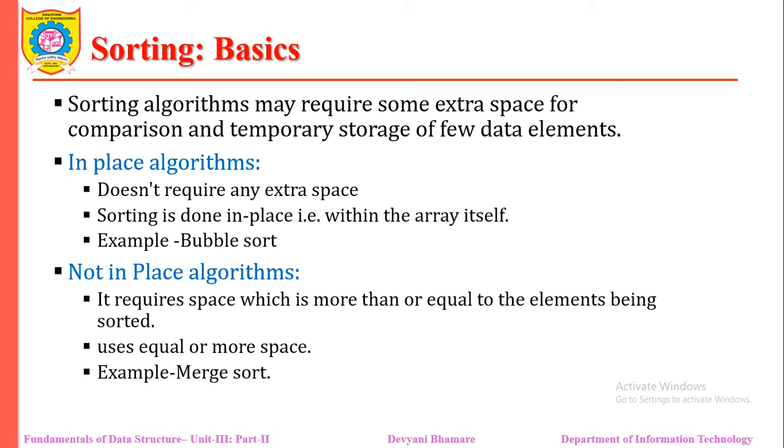For example, bubble sort. A not-in-place algorithm requires extra space, which is more than or equal to the number of elements being sorted. An example is merge sort. We'll clear up that concept when we learn the bubble sort and merge sort algorithms.